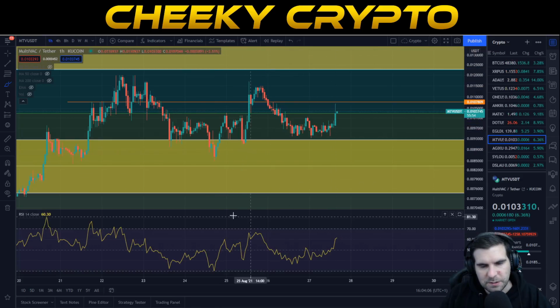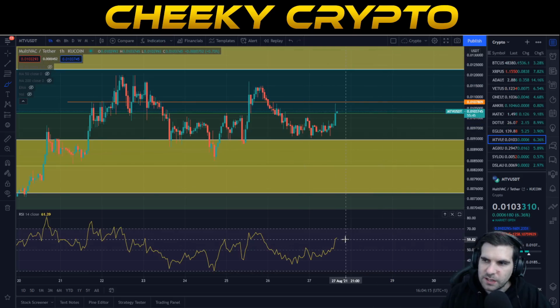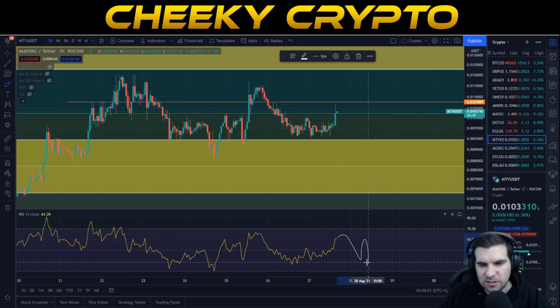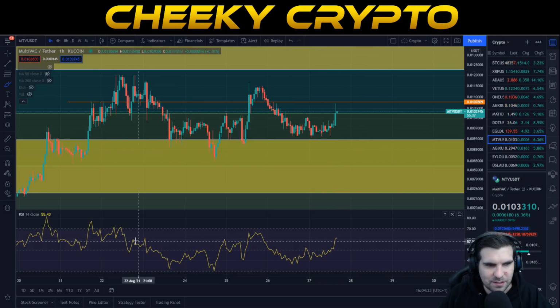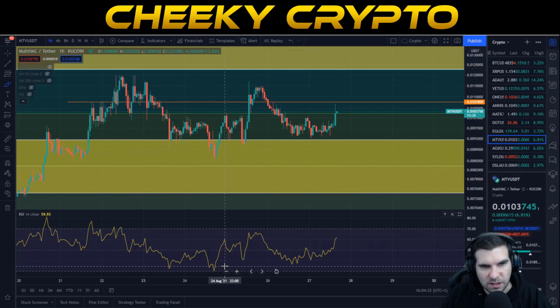So again, it doesn't have to be a significant correction, right? It doesn't have to be huge, but we do need to see a correction come in. We could probably find a good bounce, and then maybe we push up from there, right? Timing is hard to see and to tell how long things actually take, but this is an indication that we are looking to have a correction pull to the downside at some point. We haven't been overbought on MTV for quite some time, and again, the correction on the relative strength index to get down to this point took some time also, and obviously there was quite a bit of damage to price on that.